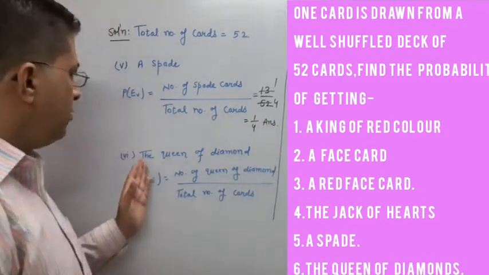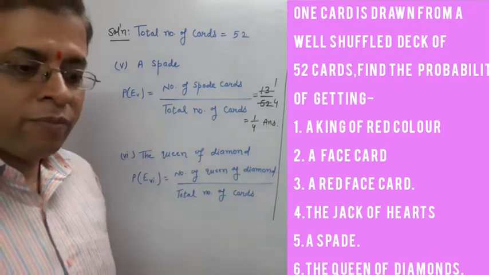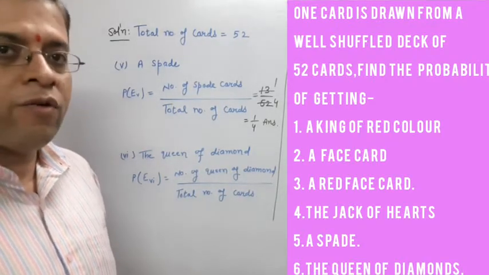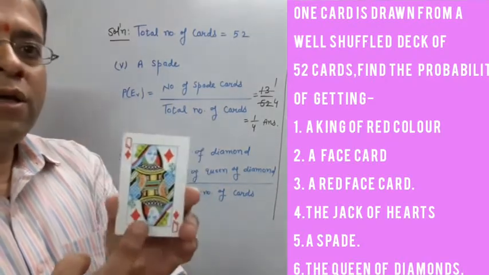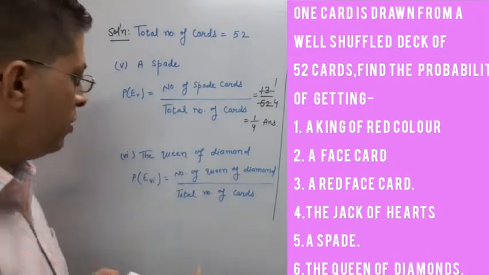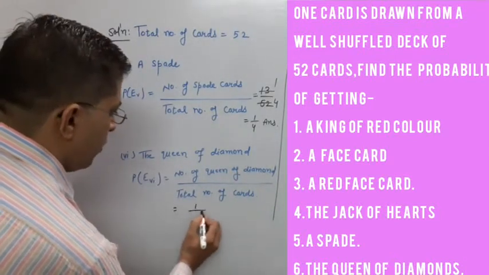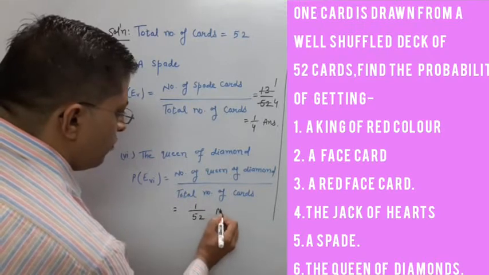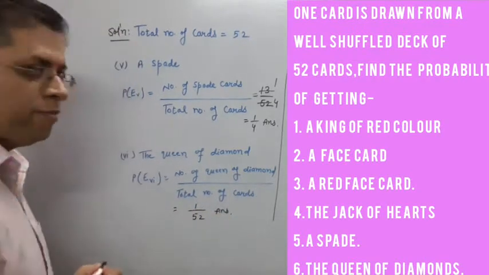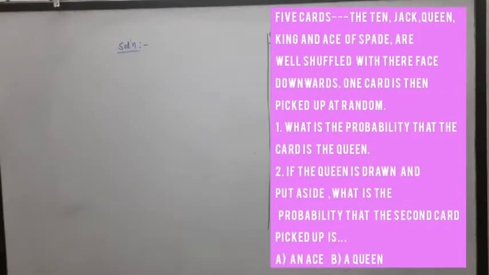Okay, next one is the Queen of Diamond. How many diamond queen in the deck of cards? See, only one. Okay, so here is 1 upon 52. This is your answer. Yes, next question.